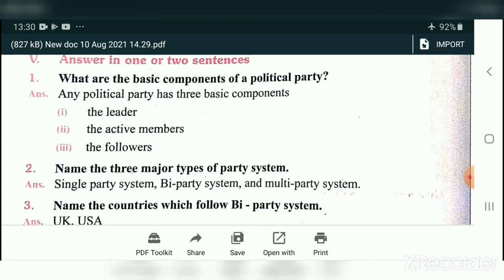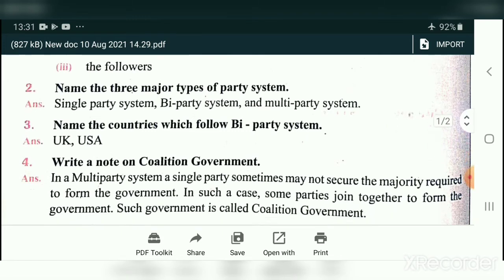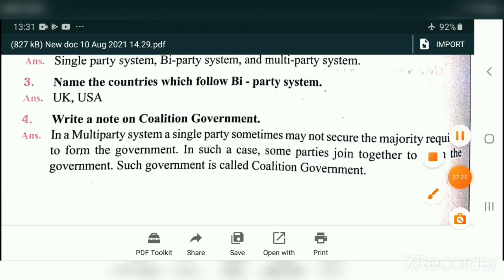Name the 3 major types of party system. Single party system, bi-party system and multi-party system. Name the countries which follow bi-party system. UK and USA.